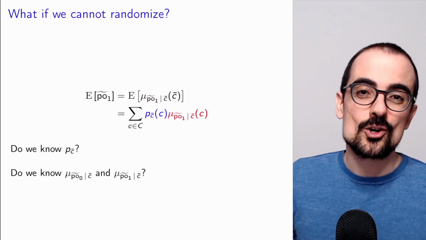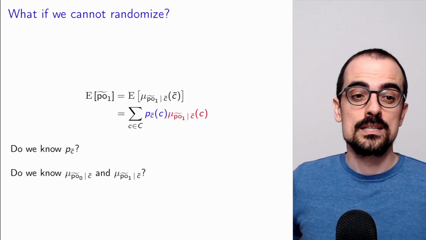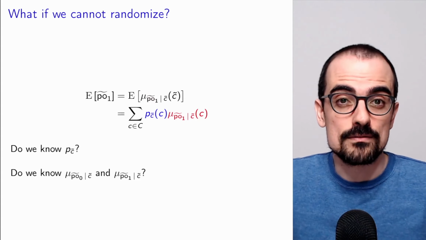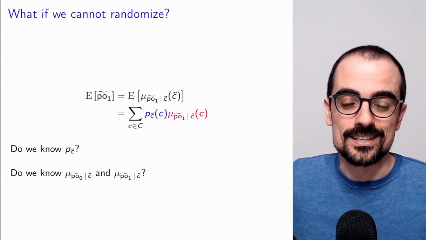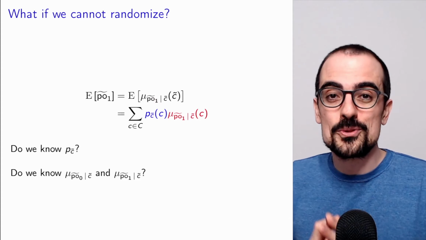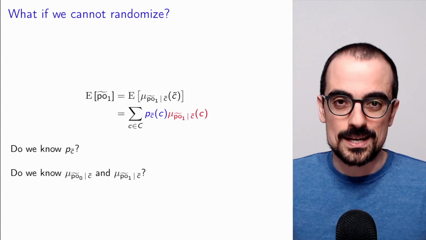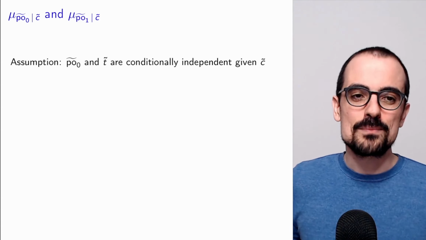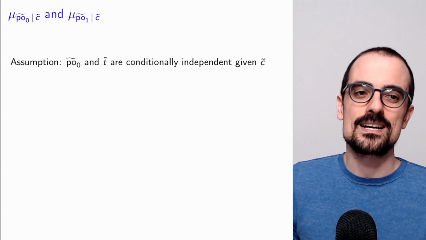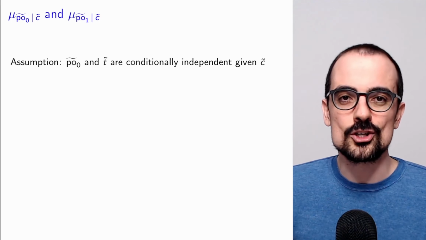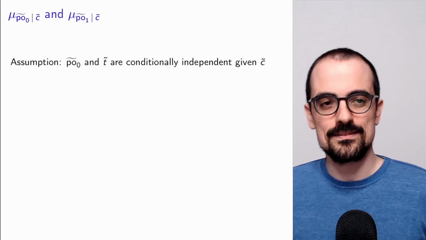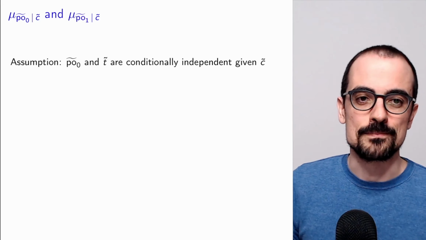Do we know the conditional PMF of the potential outcomes given the confounder? That is much trickier. And the answer is that we only know this under a pretty strong assumption. That assumption is that the potential outcomes are conditionally independent of the treatment given the confounding factor.